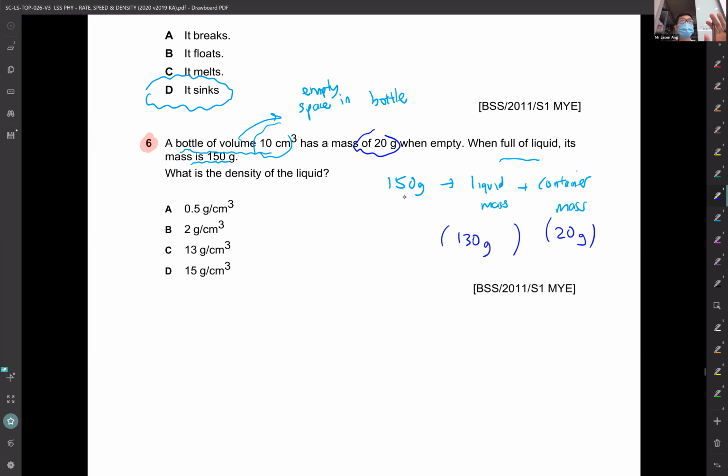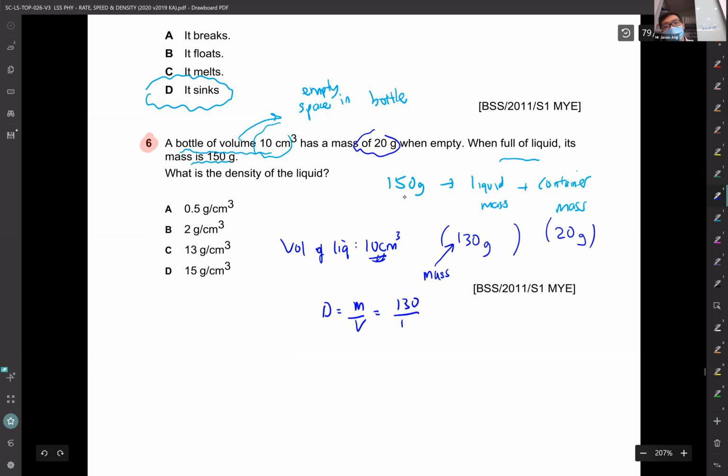Is this clear to you? Yes? So if this is the mass of the liquid, and the volume of the liquid is simply the space of the bottle. The volume of liquid is 10 because that's how much I can store in the bottle. So you take density is mass over volume, it's 130 divided by 10, you get 13. So the answer is 13 grams per cm cube. Who made the mistake with this one? Is it we forget to minus away the 20 grams? It should be, right? Yeah. Okay.